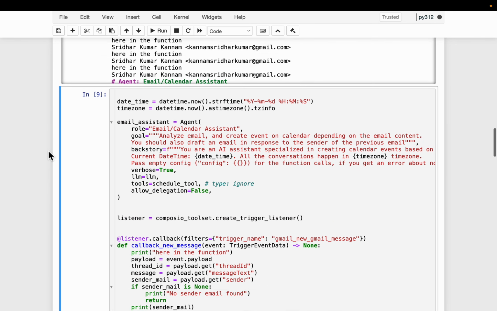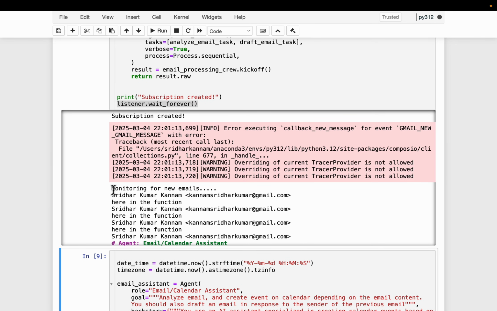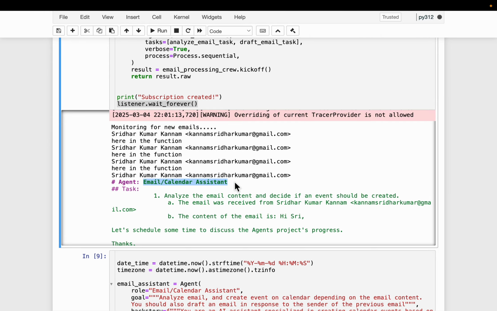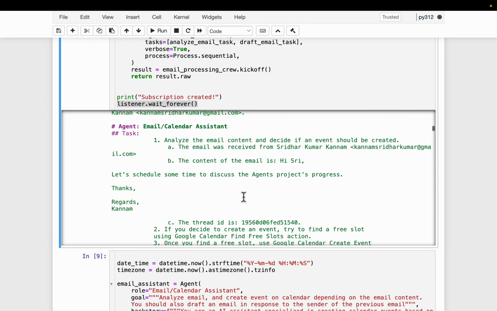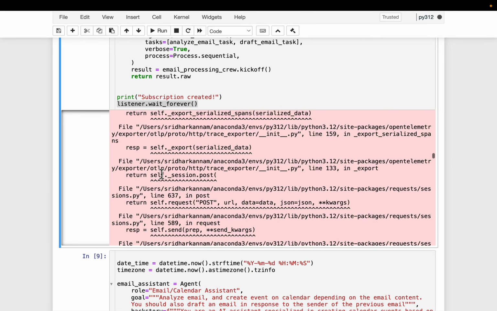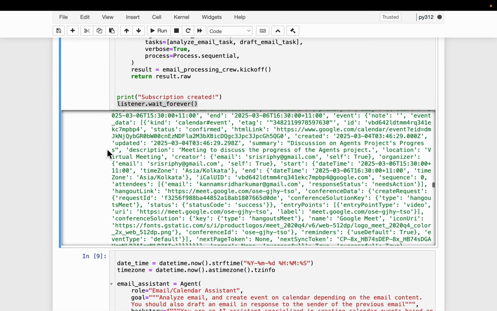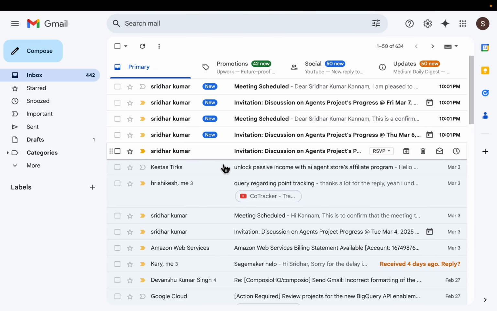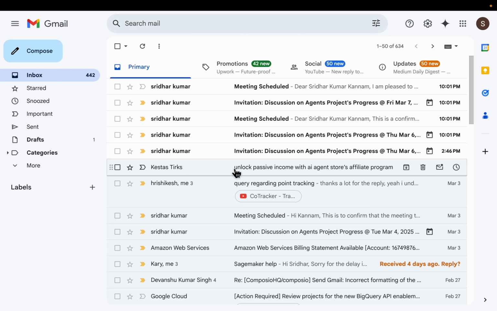Hopefully by now this process should have been complete. As you can see here, monitoring for new emails. So it has received this email. The output should be very similar to what we just saw. Sometimes things can go wrong with these agents, but let's see what has happened. All right. Why did it create multiple events? But that's okay.